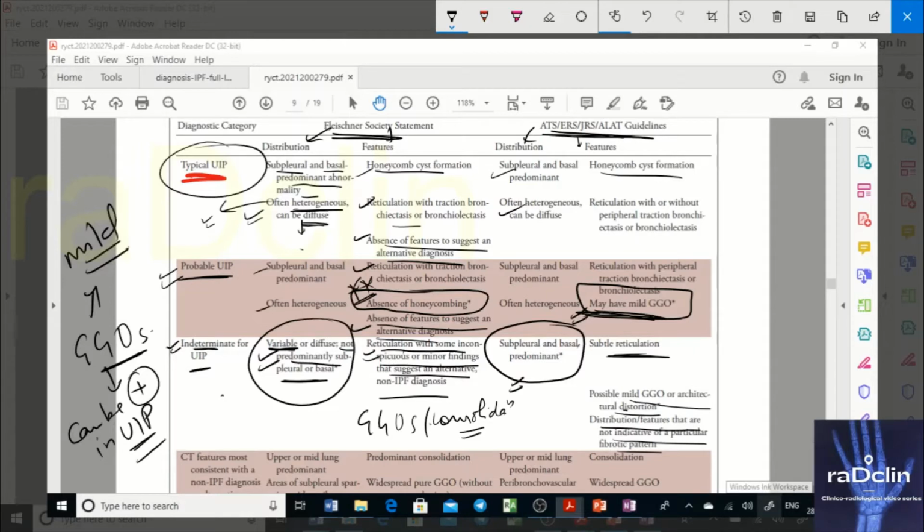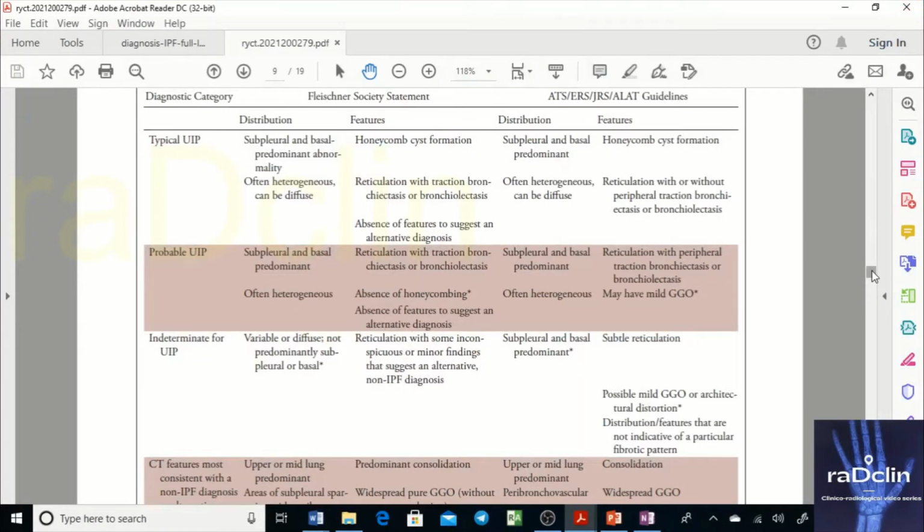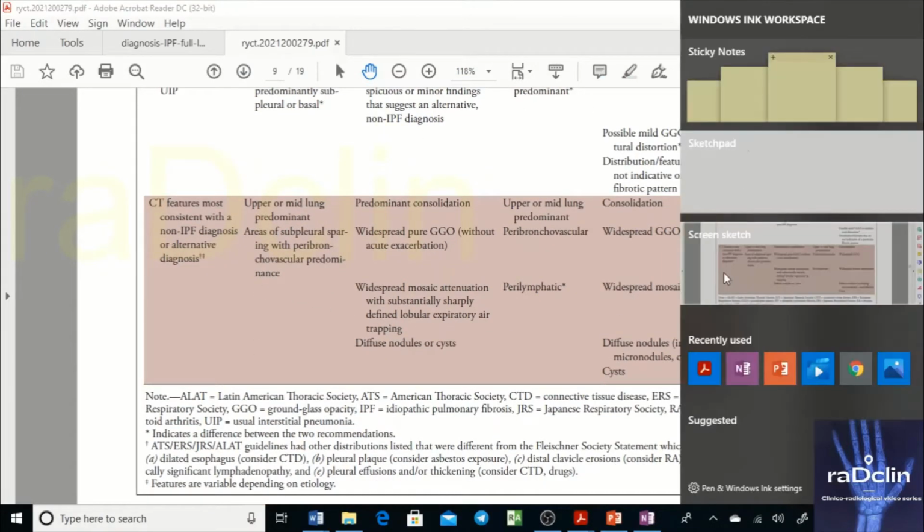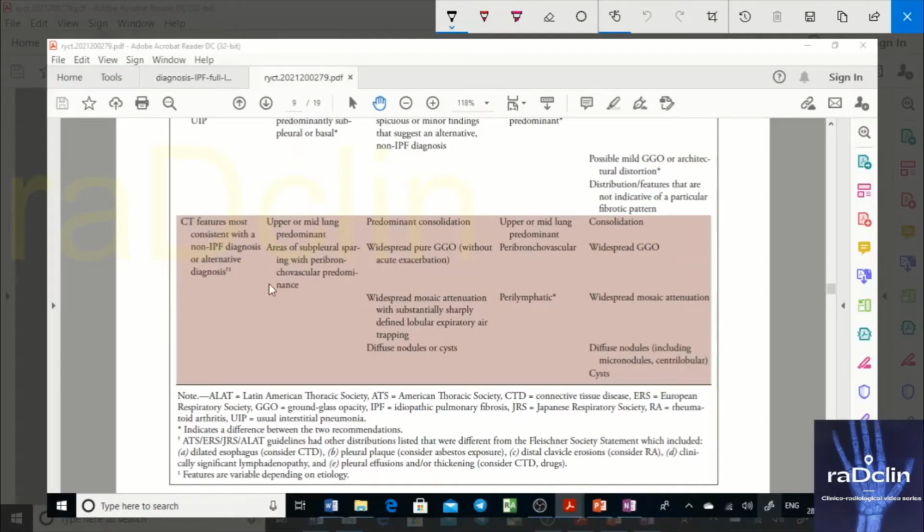And then finally you have this thing: CT features most consistent with an alternative diagnosis. Remember this thing. Look at those features, very, very important. Although I'll write a list also. There is also a point of diversion at this point.